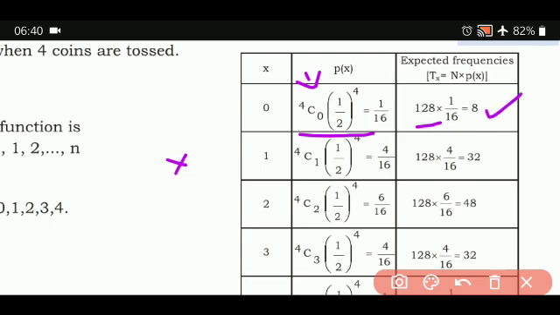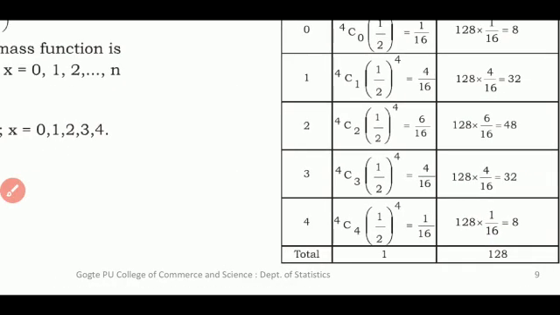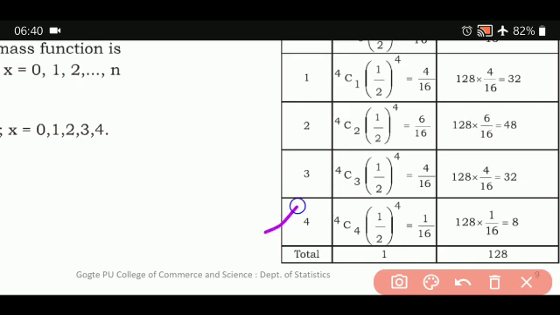Similarly, when you put x is equal to 1 and simplify, you get 32. Similarly for this, you get 48 and here 32. And the last one, when x is equal to 4, you get 8. One important thing: when you make the total of all of them, it will always be equal to 128.